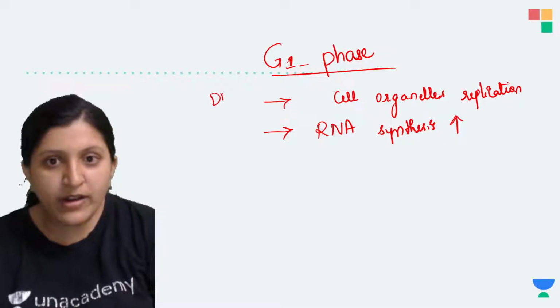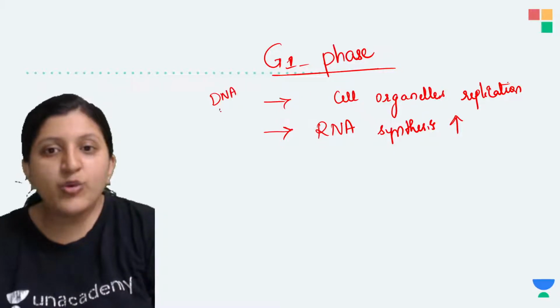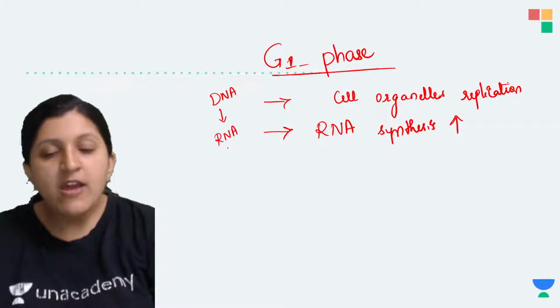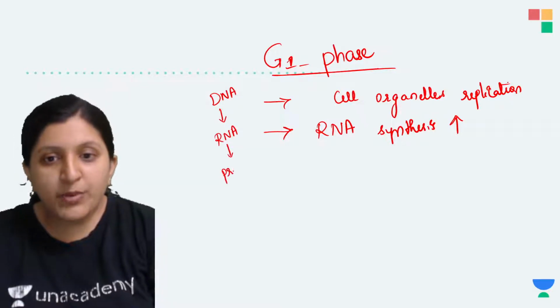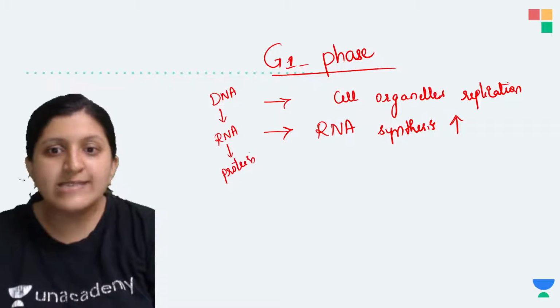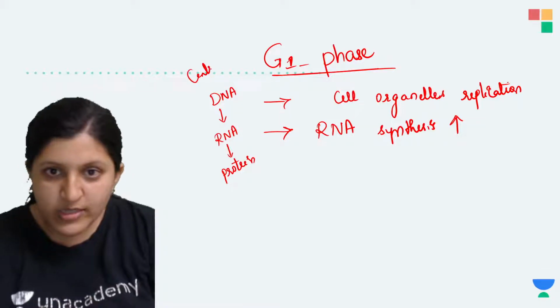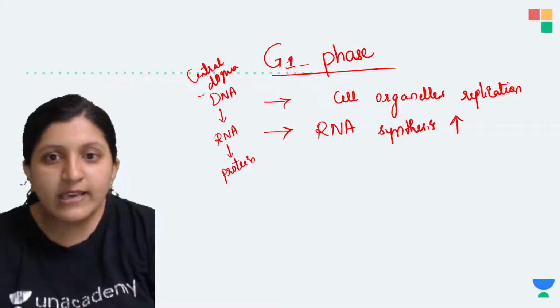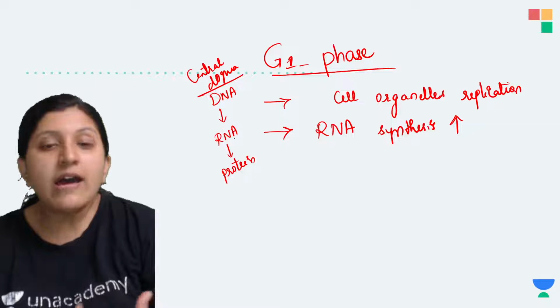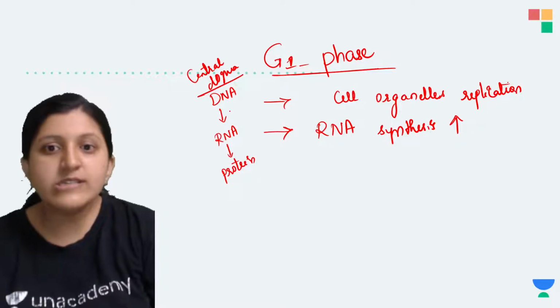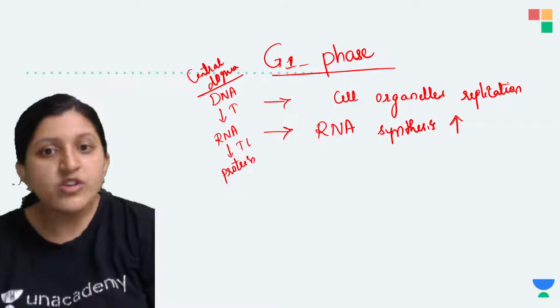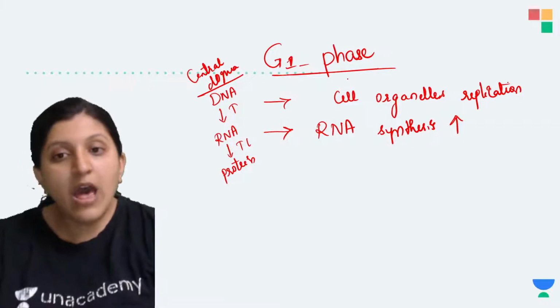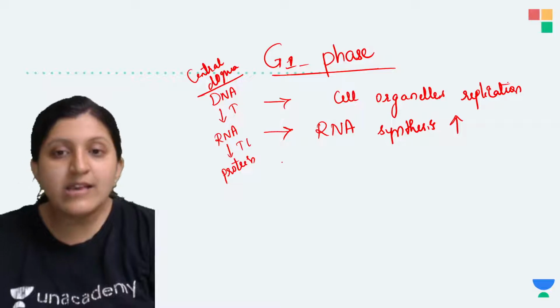Because DNA is already there, and we need to produce. From DNA only RNA production occurs, from RNA only protein production occurs. This we call the central dogma. That means the DNA is giving rise to RNA, RNA is giving rise to protein. The process here is transcription, the process here is translation. So different processes are there. Now, why exactly RNA synthesis?